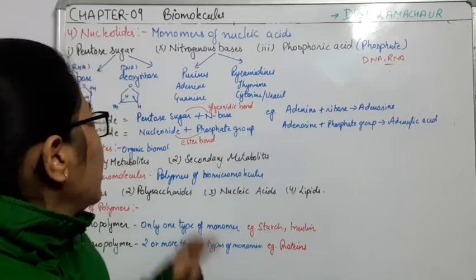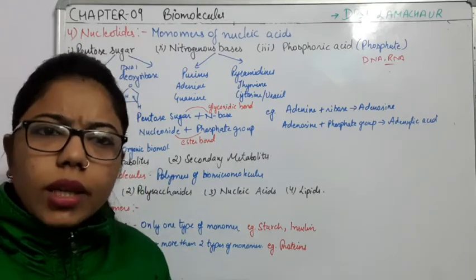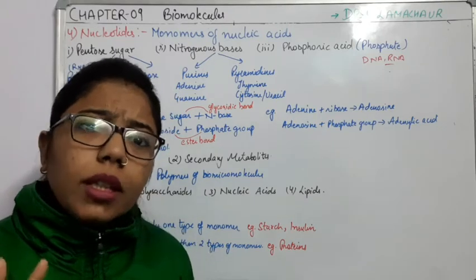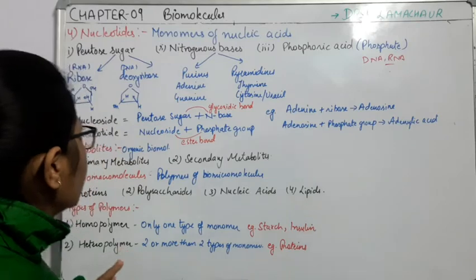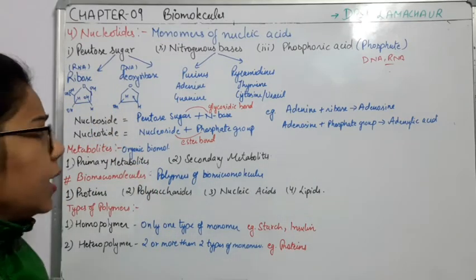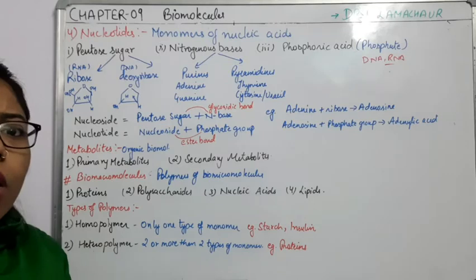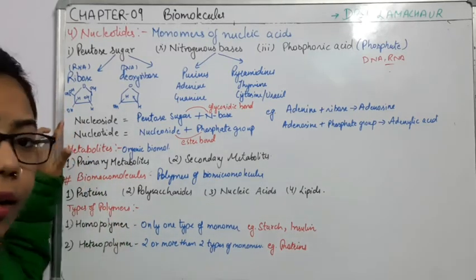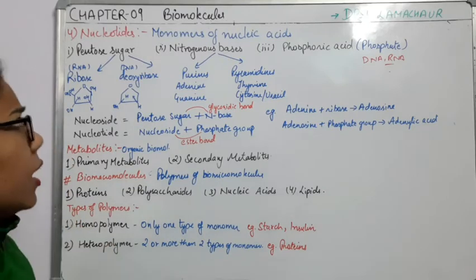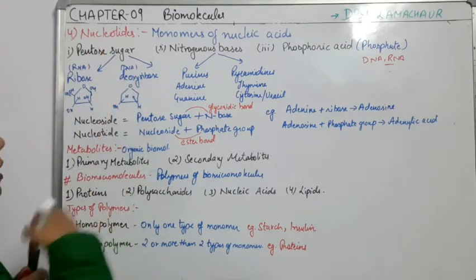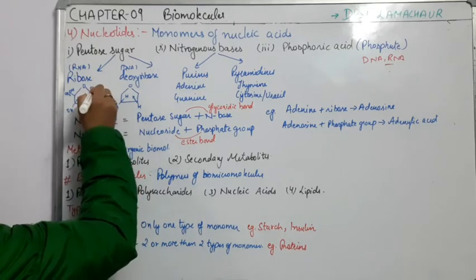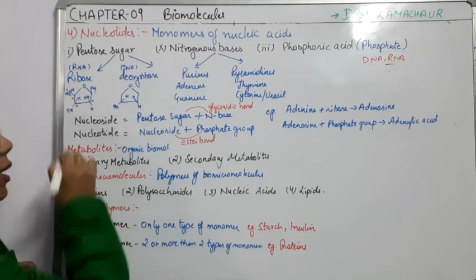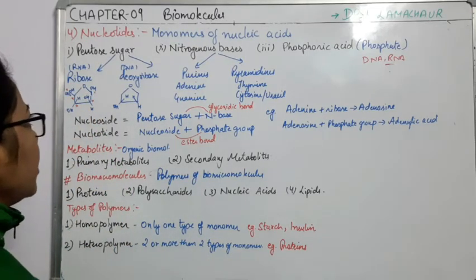If I talk about the pentose sugar, this pentose sugar can be of two types. Pentose means a 5 carbon ring. If you see the structure of this pentose sugar, it is a ring-like structure, a 5 carbon membered chain. For pentose, the numbering starts from 1, 2, 3, 4, and the fifth carbon is the hanging one. The same thing we can see here.